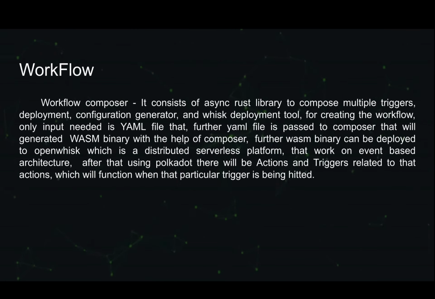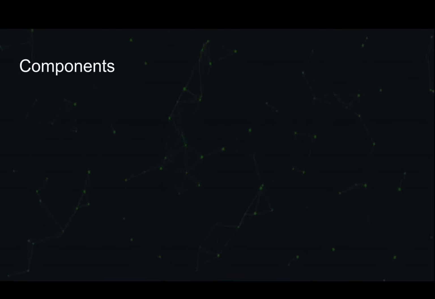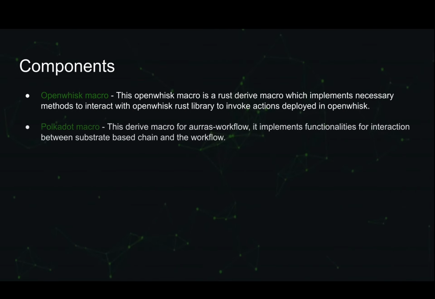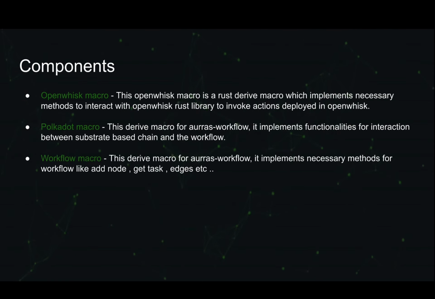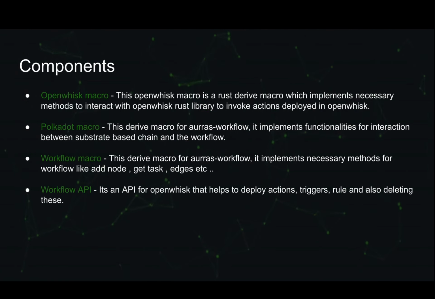Now coming to workflow. It consists of a Rust library to compose multiple actions, a deployment configuration generator, and an OpenWhisk deployment tool. For creating a workflow, the only input we have to give is the YAML file. Components of workflow are 1. OpenWhisk macro, 2. Polkadot macro, 3. Workflow macro, 4. Workflow API, 5. Composer.